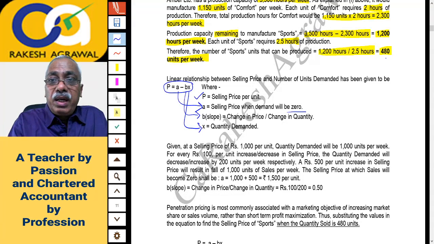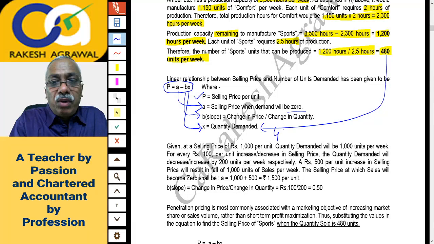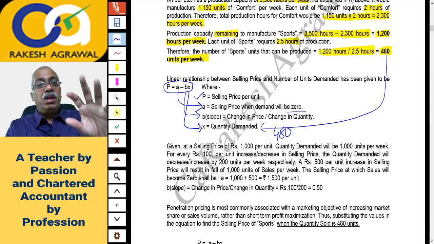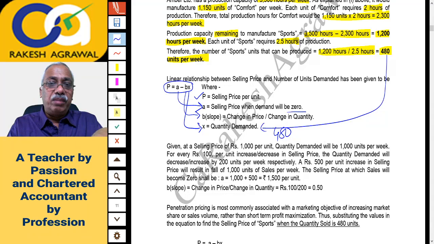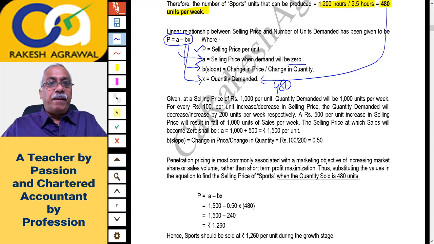Now quantity demanded, we have got this 480. So this answer we already know, quantity demanded 480. So we'll substitute 480 in this equation. We'll substitute the value of A and B, and we'll automatically get the price. Okay. So we have to just substitute the correct data.